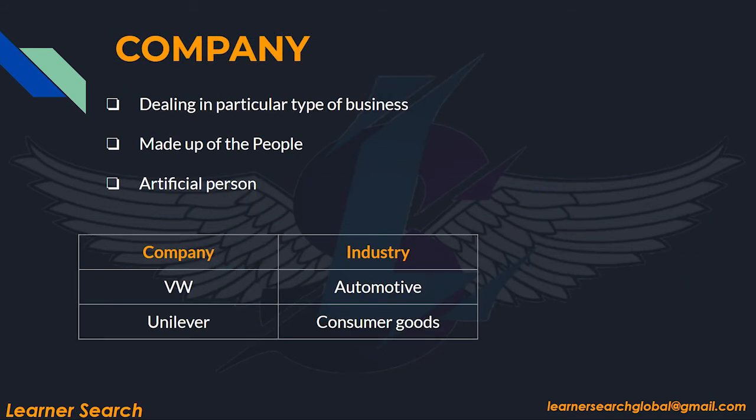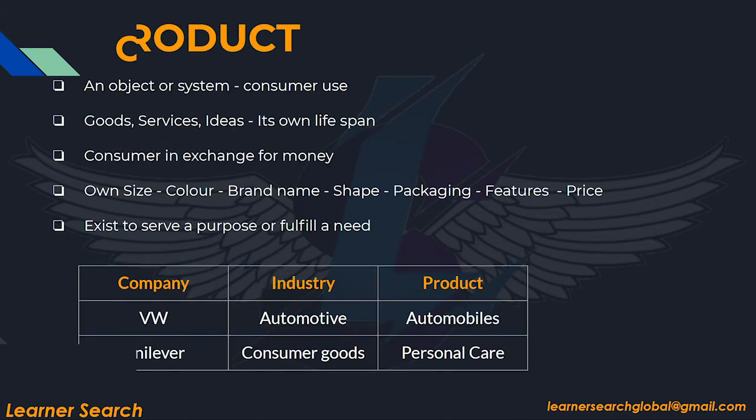It is an organization dealing in a particular type of business or many verticals. It is an artificial person in the eyes of law. Volkswagen is a company, whereas automotive is an industry. Unilever is a company and it comes under the consumer goods industry. So what is meant by product?